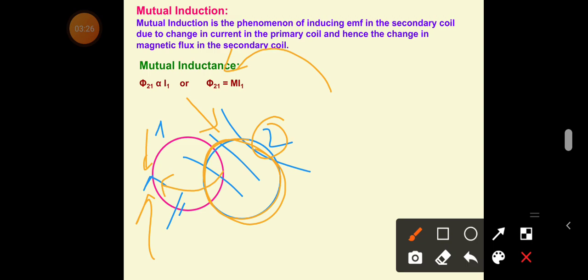This magnetic flux gives induced current in the secondary coil, and in turn the secondary coil current tries to affect the current in the first coil. If current is rising, it will try to oppose that rise. If the current is falling, it will try to increase it. That is done with the help of a coefficient, a property called mutual inductance. So mutual inductance comes into play when there are two coils kept side by side.